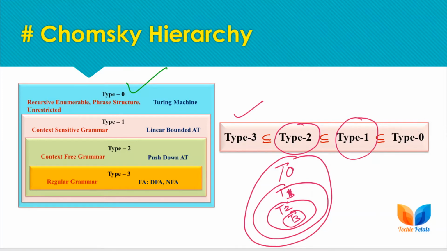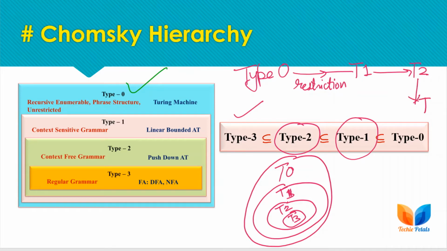We apply certain restrictions over type 0 grammar, and after applying these restrictions we get type 1. After applying certain restrictions over type 1 we get type 2, and after applying certain restrictions over type 2 we get type 3. This is how we move from type 0 to type 3.